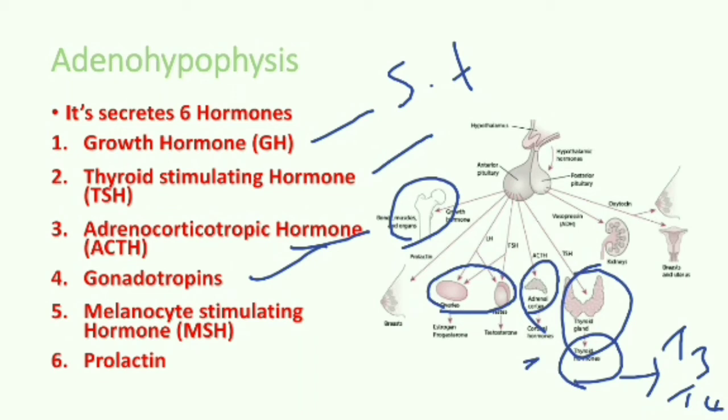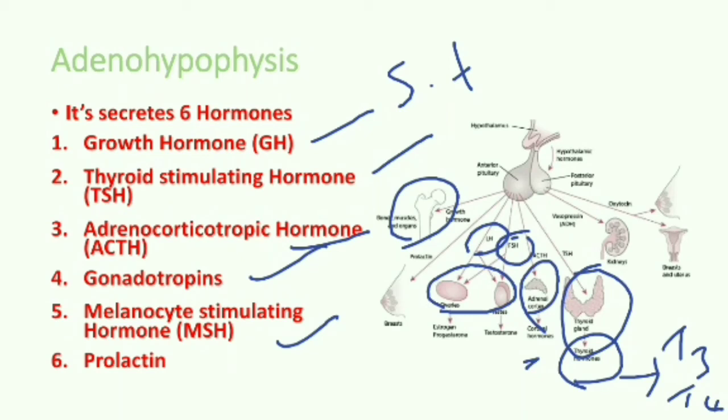Follicle stimulating hormone, FSH, and LH, luteinizing hormone, are the two principal gonadotrophins. Their function is to promote the production of sex hormones and male and female gametes.